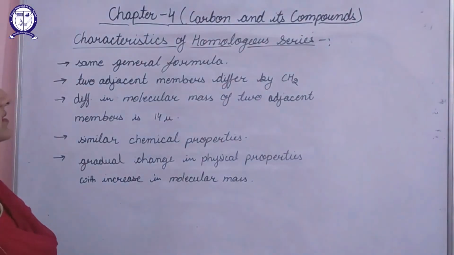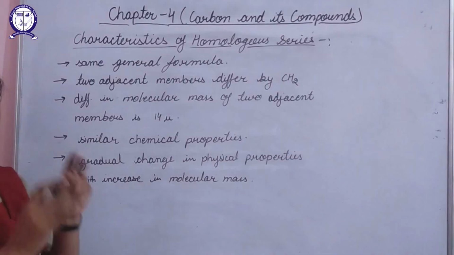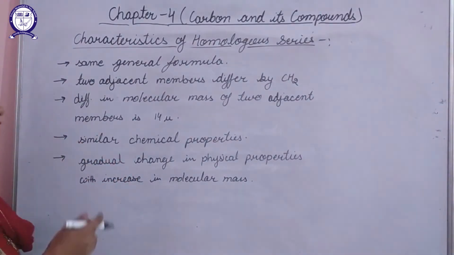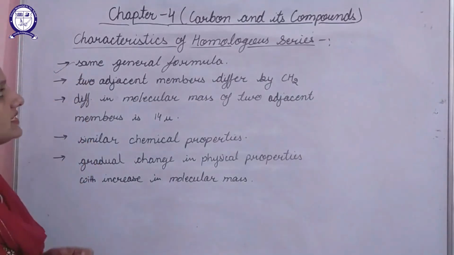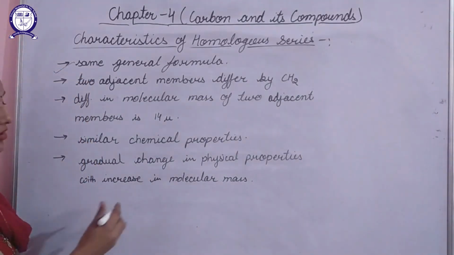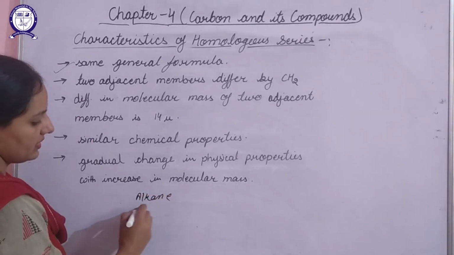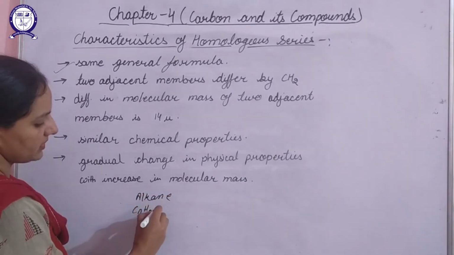Next are the characteristics of homologous series. What characteristics will different homologous series show? First, a homologous series is represented by a general formula. For example, the general formula for alkanes is CnH2n+2.